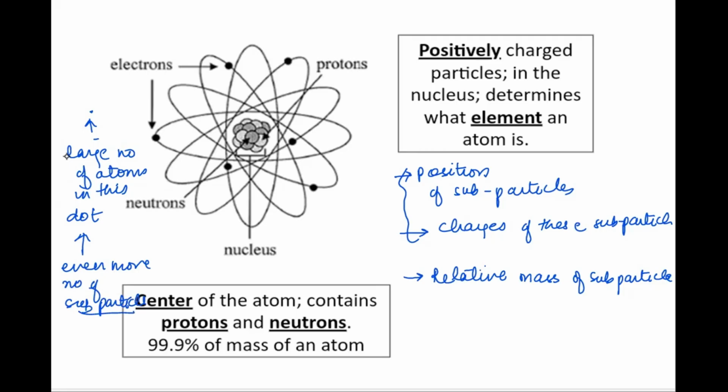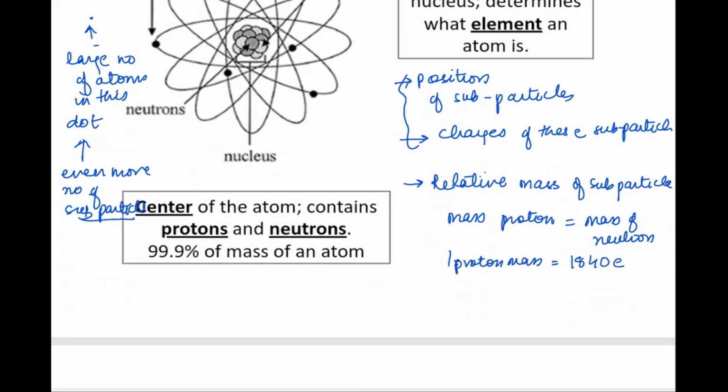But still, through some analytical tools, we got to know about their relative masses. So we say that the mass of a proton is almost the same as the mass of a neutron. But when we compared it with the mass of an electron, we said that one proton mass is approximately equal to 1840 electrons.